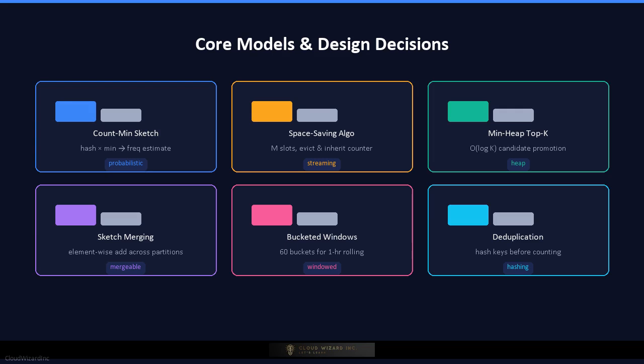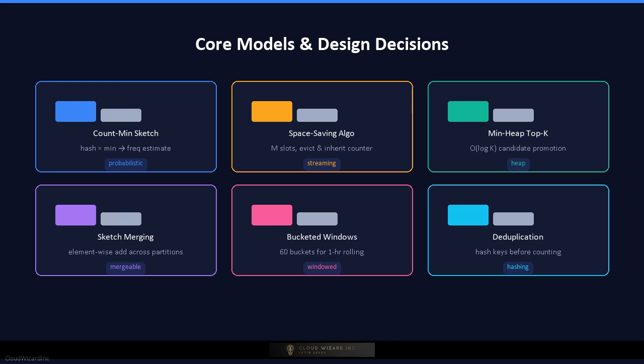The core models and design decisions. The sliding window implementation uses a tumbling or hopping window strategy. For a 1-hour window with 1-minute granularity, you maintain 60 count-min sketches, 1 per minute bucket, and merge them on query. This gives you a rolling window without reprocessing old events. The min-heap for top K extraction maintains the K largest items seen so far.